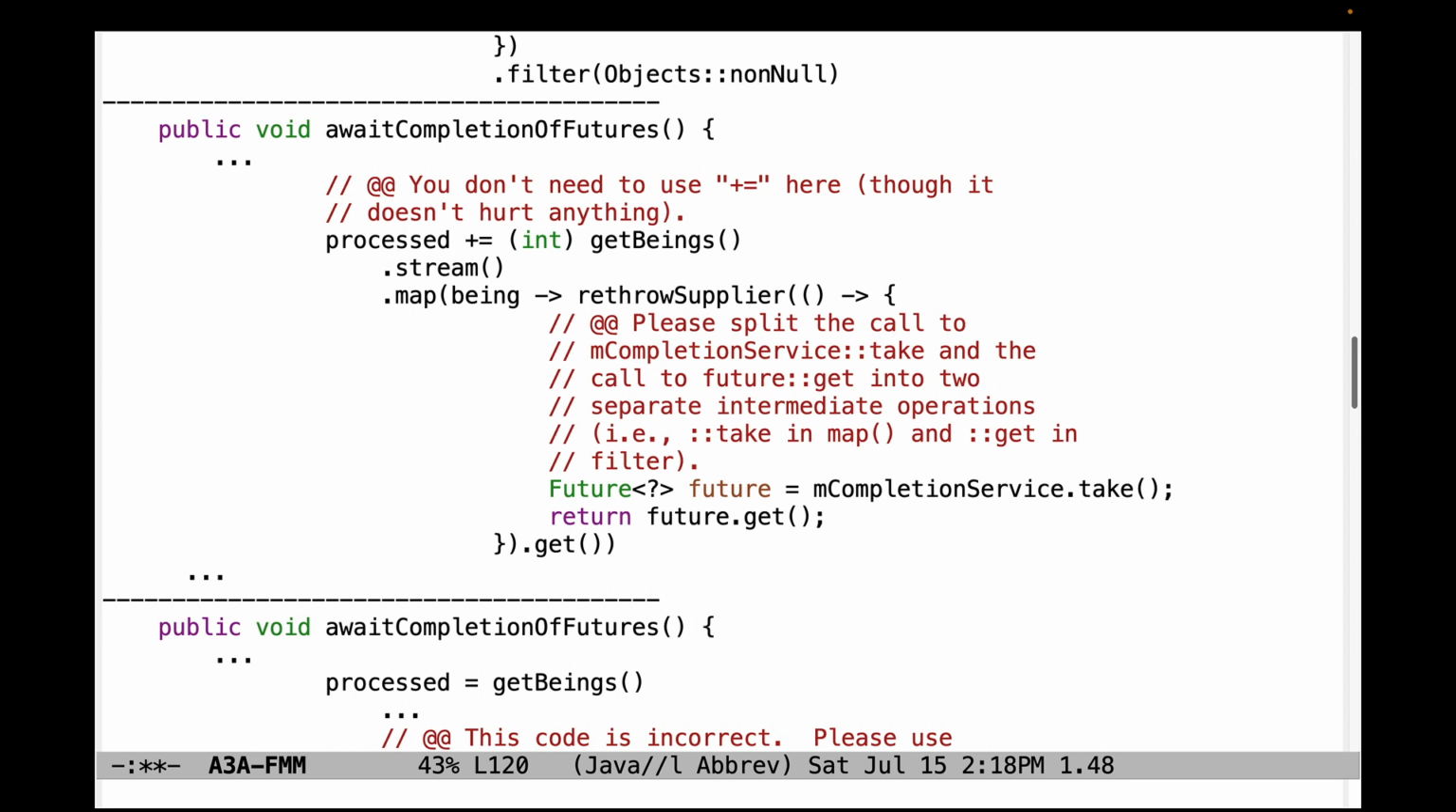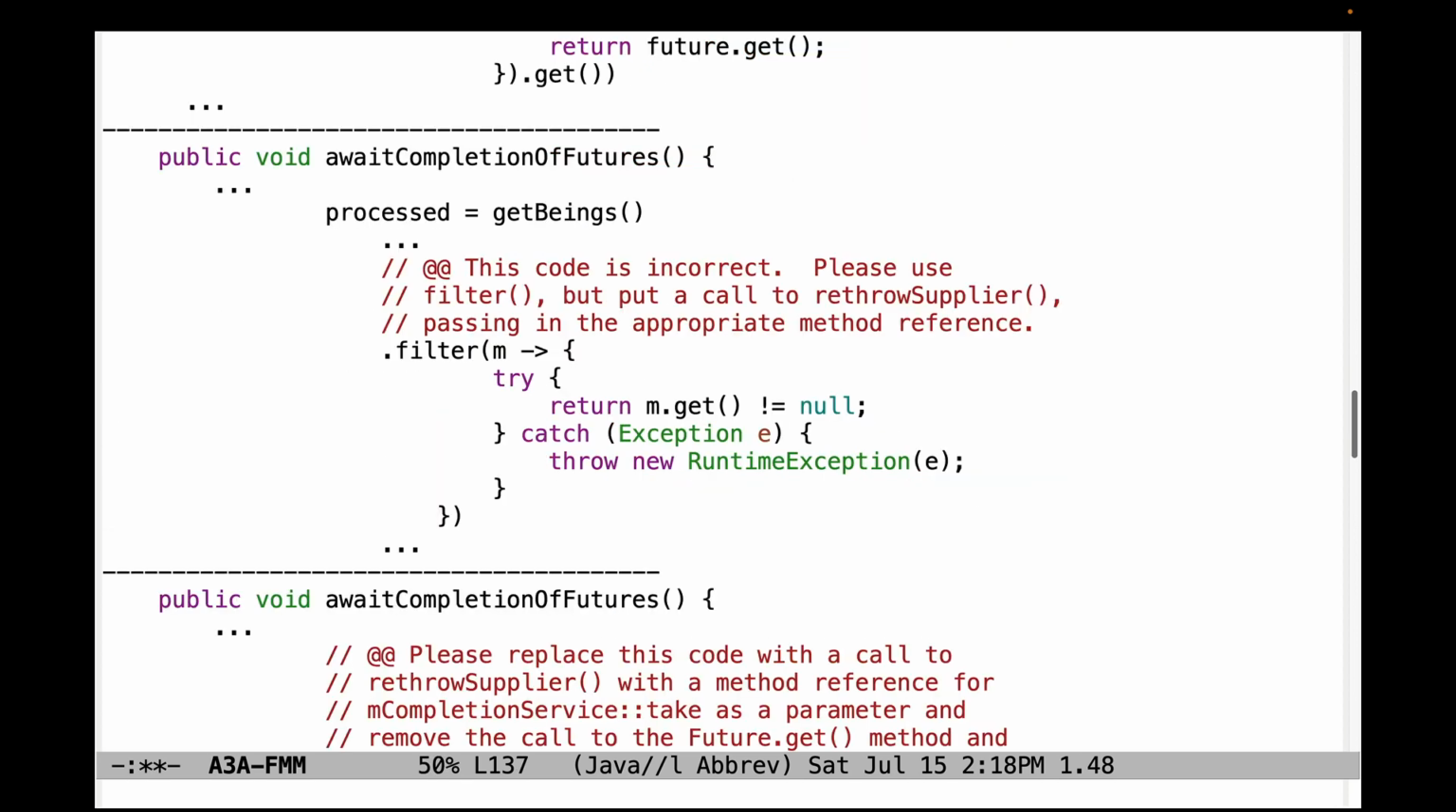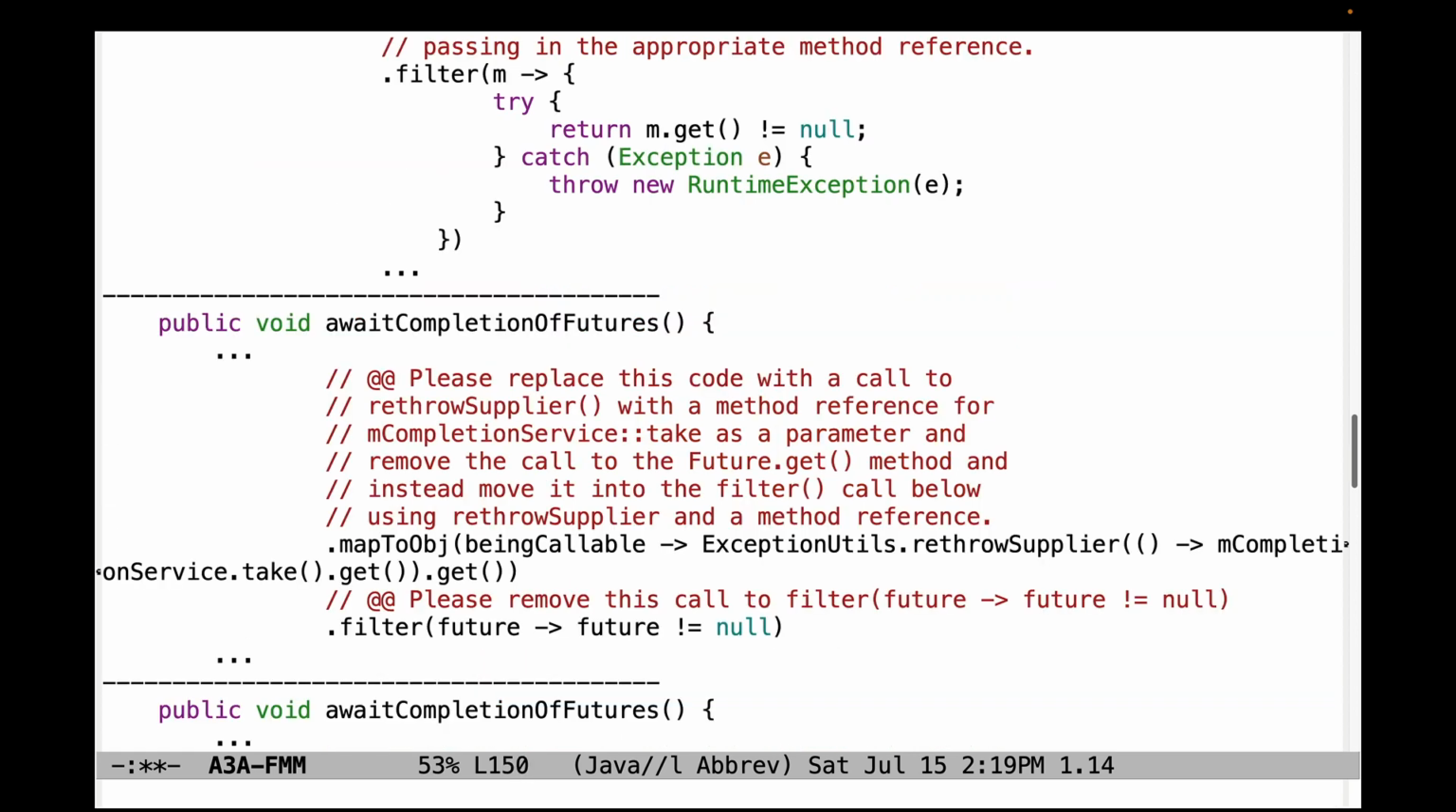And again, please split this one call to map into a call to map, which takes mCompletionService take as a method reference, and another call to filter, which takes future get, and then make sure you handle null values appropriately. Down here, this code is also incorrect. Please use filter, but put it in a call to rethrow supplier, passing the appropriate method reference rather than using the egregious try-catch stuff here, which is just complicated and confusing.